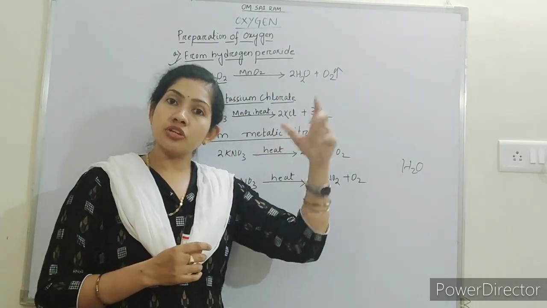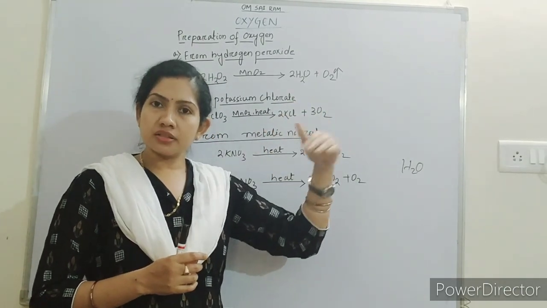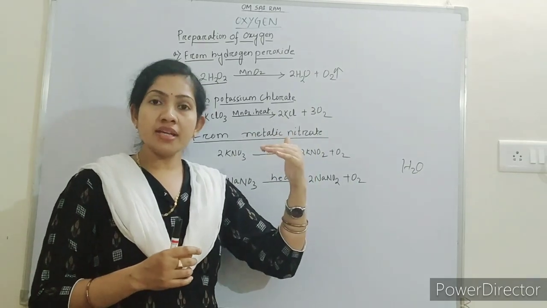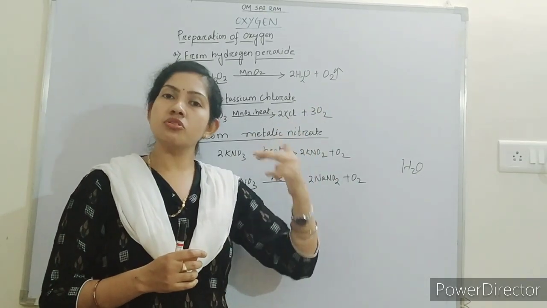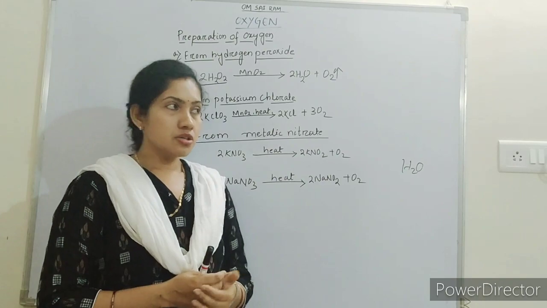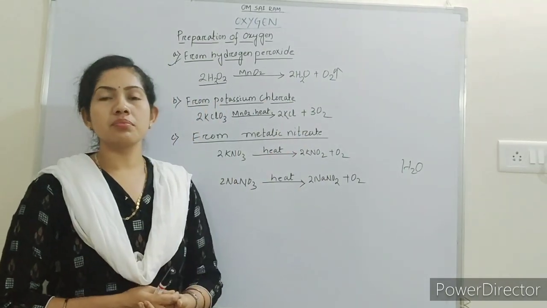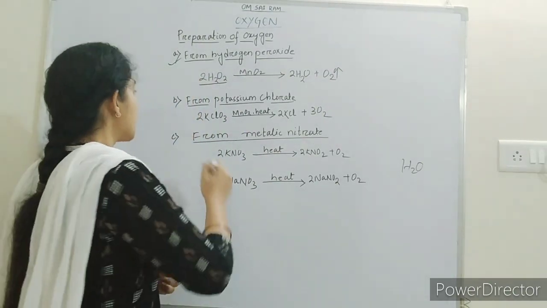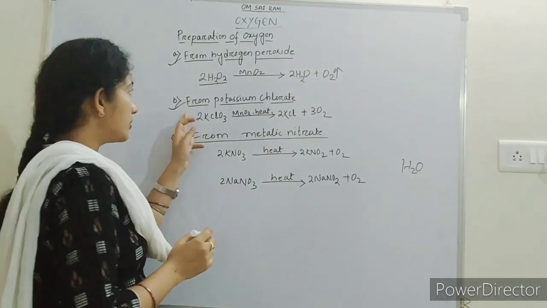At the top, oxygen will be collected, the bubbles of oxygen will be collected, and why is it moving upward? Because it is lighter. So like this we can prepare oxygen in the laboratory. Let's see the second one: from potassium chlorate.